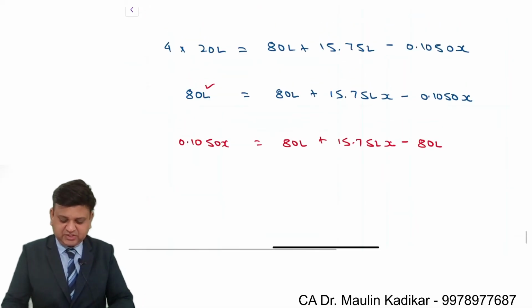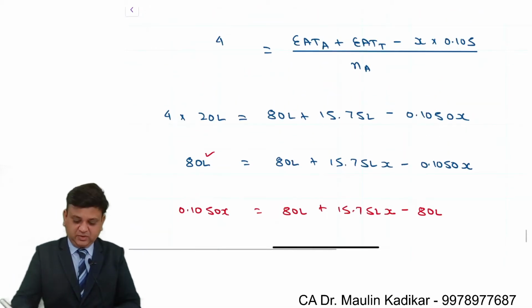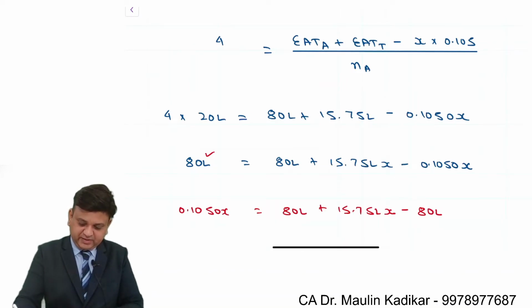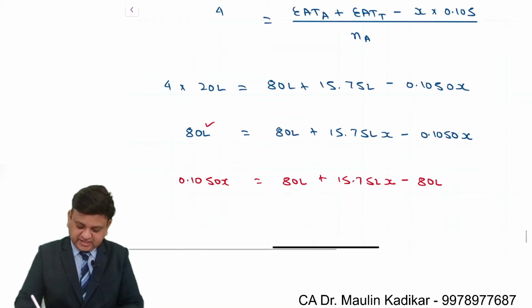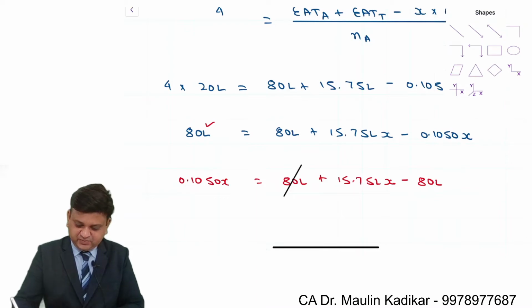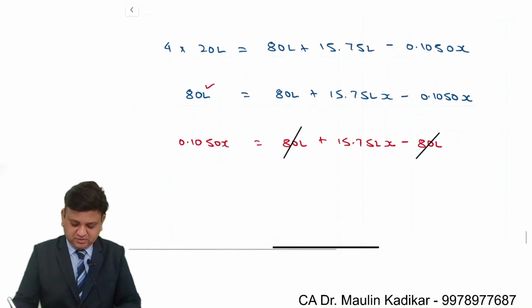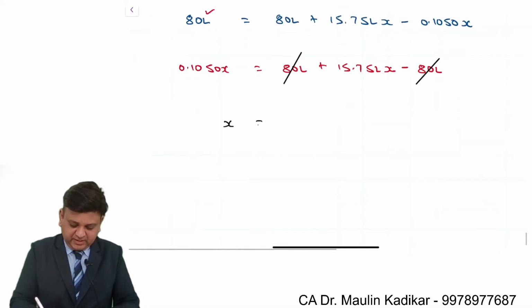This 80 lakhs is transferred to the opposite side. Okay, so what will happen, friends? This 80 lakhs will be cancelled against this 80 lakhs. So the value of X will be 15 lakh 75,000